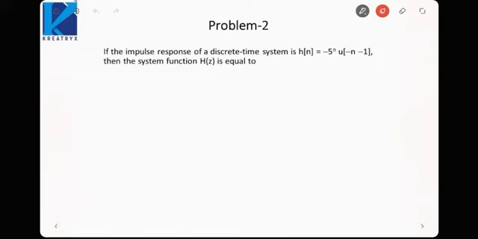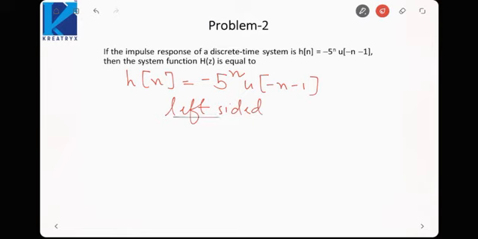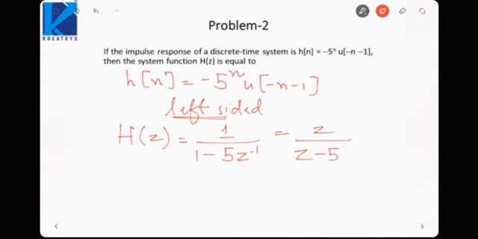Here we know the impulse response of a discrete time system h[n], and we need to find H(z). h[n] is minus 5 raised to the n times u[minus n minus 1]. Now this signal is left sided, due to which I know the ROC would be the interior of a circle. First let us find H(z). H(z) would be 1 upon 1 minus 5 z inverse, or we can say z upon z minus 5. Since this is left sided, the ROC would be mod z less than 5.